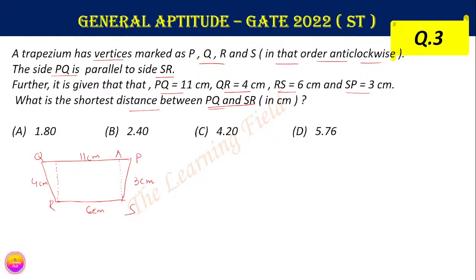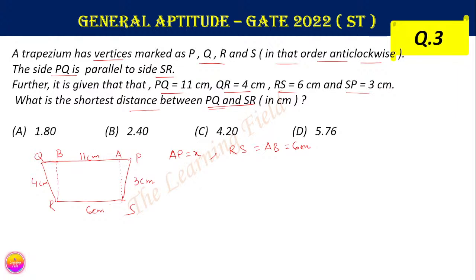Suppose we name these two points A and B, so SA (or AS) and BR (or RB) are perpendicular to QP. Now let us assume AP equals x. Since AP equals x, then RS, which is equal to AB, is 6 centimeters.